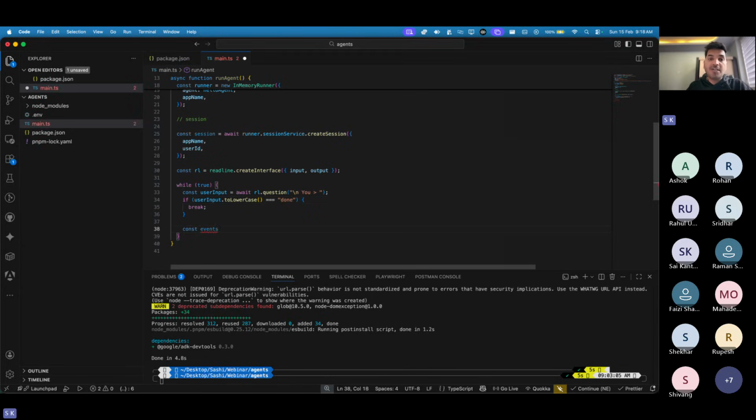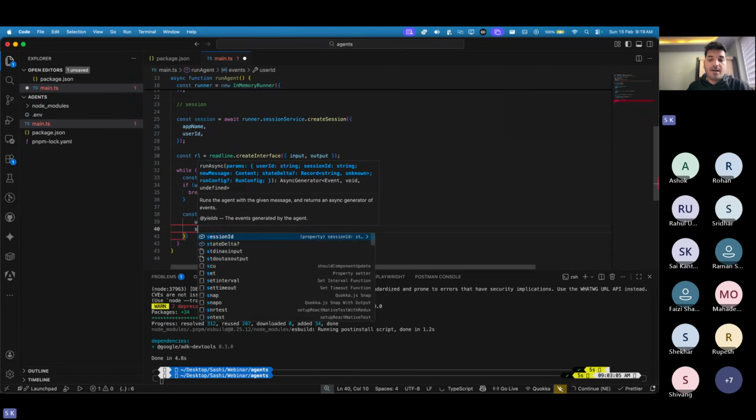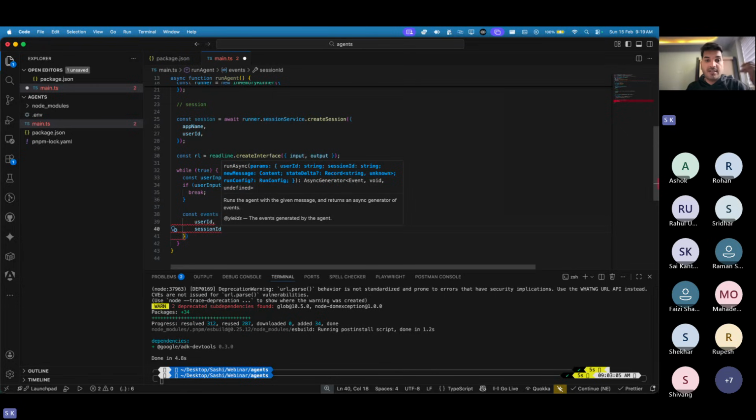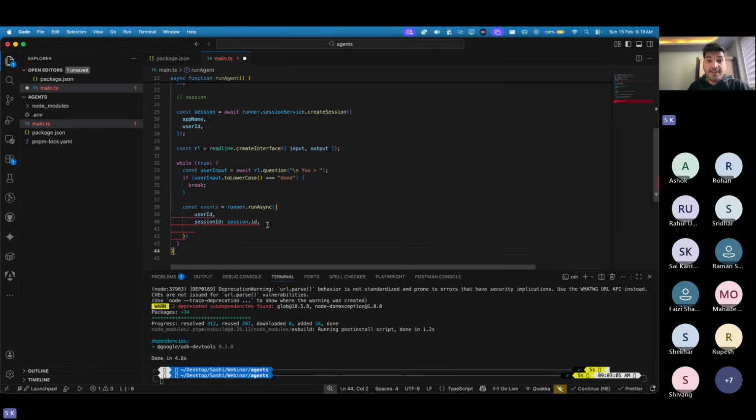So here we are going to make use of runner. So runner dot runAsync. And when you run, what you pass is your user ID and your session ID. That session ID you can get from session dot ID, I guess. Yeah. What you just created on the top, this session, gives you a class which has this session dot ID. And now you have a message.